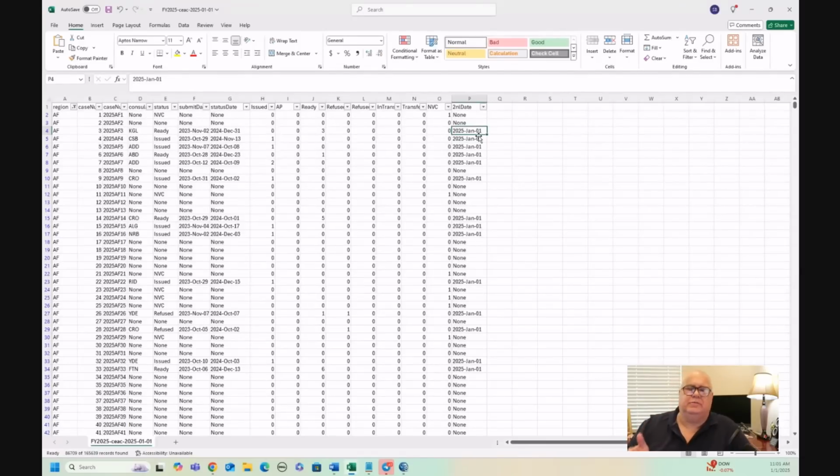That doesn't actually mean that they got their 2NL today. It means they got their 2NL sometime prior to today. But today is the first time we have the access to that data, January the 1st each year. And so they're marked as January the 1st. In the future updates, other dates will appear in here as the 2NL date. And it's the date that that case received the 2NL or was sent the 2NL. And so that also is an interesting column to look at later on. But right now we've just got that data.